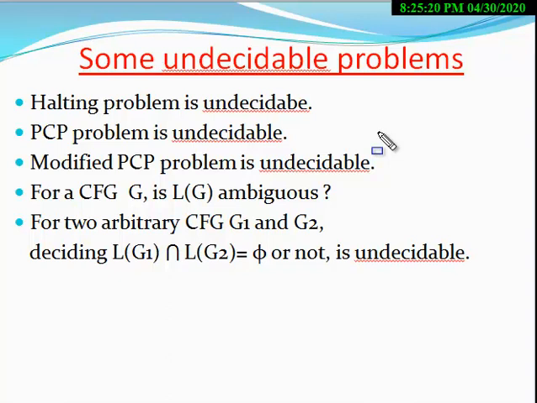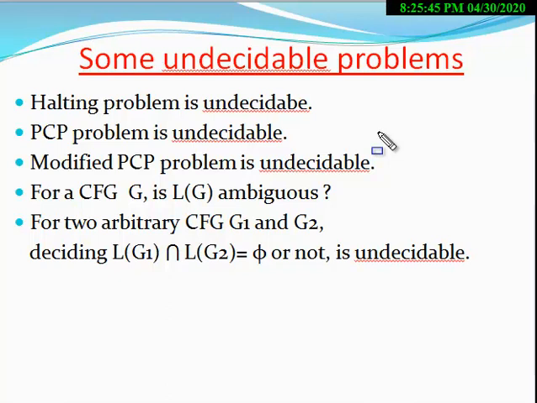In this problem you have to give a Turing machine and also an input string. You have to find out whether this Turing machine halts on this input string or not. So the type of the problem is yes or no. If the string is accepted, the answer will be yes.